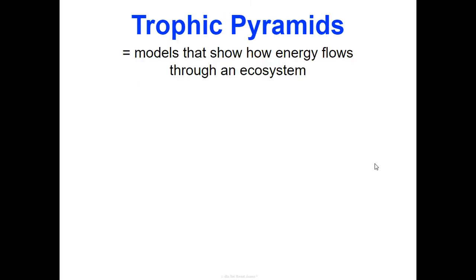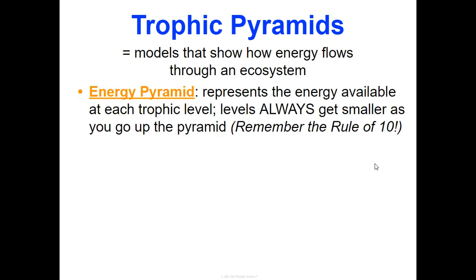Now, there's actually a very specific shape that we tend to use to indicate a couple things about an ecosystem and its food web. So, we use these things called trophic pyramids that help us show how energy may flow through ecosystems and how much available energy there may be at each trophic level. So, our energy pyramid represents the energy available at each trophic level, and it always gets smaller as you go up the pyramid. Because thinking back to our rule of 10, only 10% of the energy gets passed along.